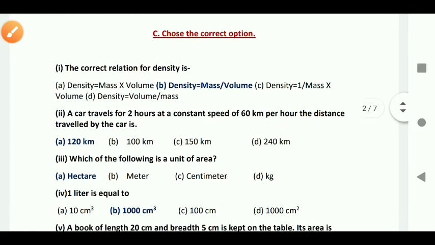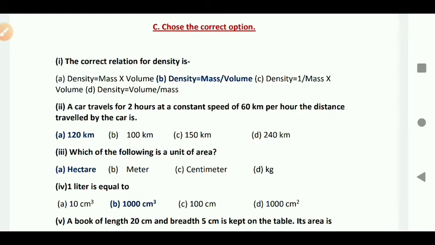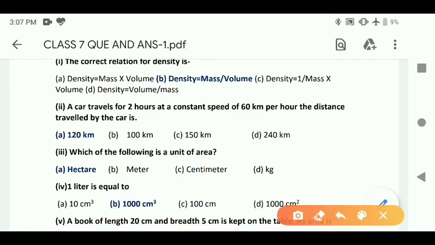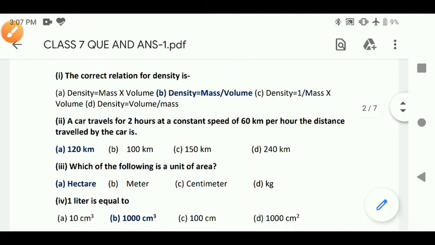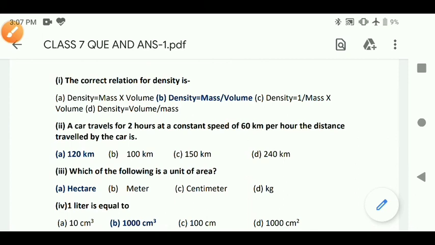Next, choose the correct option. Here the question is written and after that there are 4 options and only one option is correct. You have to choose the correct option. So we shall start from the first question. The first question is the correct relation for density. So the answer is density is equal to mass upon volume.